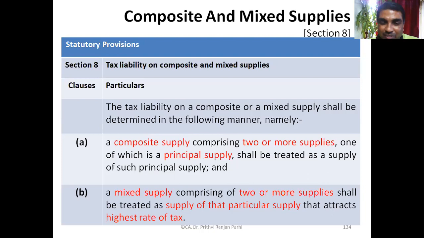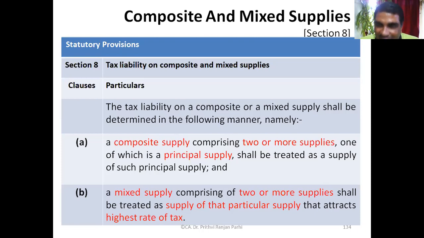Printer, sir. So the principal supply is the printer. Okay, so the cartridge will also be treated as printer. Suppose the cartridge is charged at a different rate. Let us say the cartridge is taxable at 28%, but the printer is taxable at 18%. Now, friends, tell me, if you say it is a composite supply, then the cartridge will be charged at what rate?